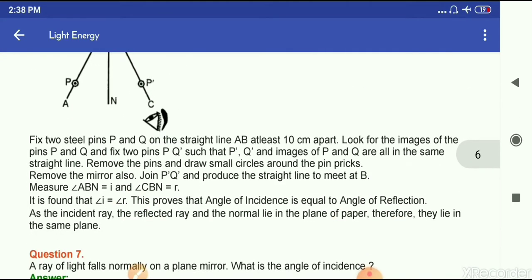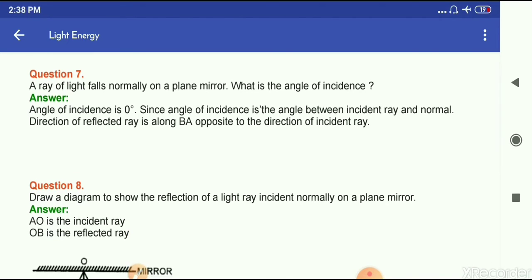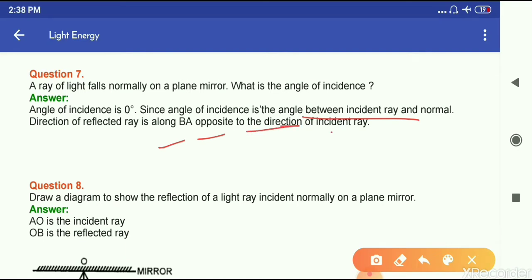Now next question is question number 7. A ray of light falls normally on a plane mirror. What is the angle of incidence? The angle of incidence is 0 degree, since the angle of incidence is the angle between the incident ray and the normal. Now the direction of reflected ray is along BA, opposite to the direction of incident ray.